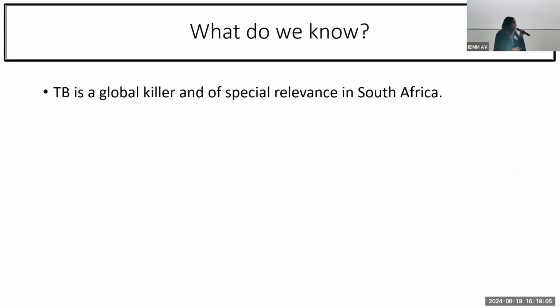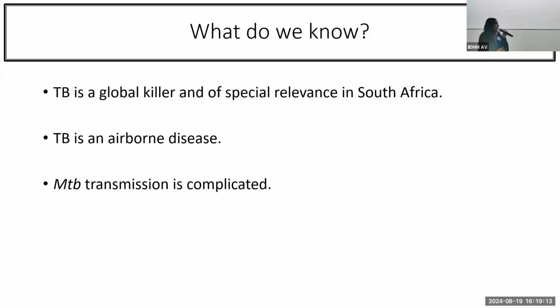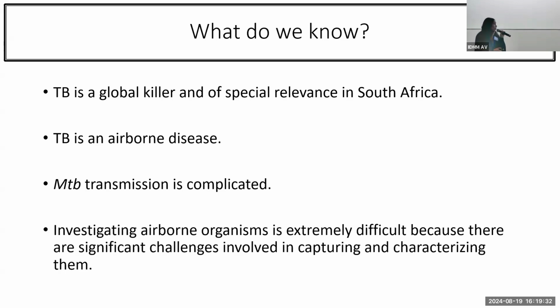What do we know about TB? Well, TB is a global killer and it is of special relevance in South Africa, but it is also an airborne disease. MTB transmission is much more complicated than it seems, because accumulating evidence suggests that people who are asymptomatic can transmit MTB, and that makes it difficult for us to identify and block transmission. Therefore, investigating airborne organisms is extremely difficult because there are significant challenges involved in capturing and characterizing these organisms.